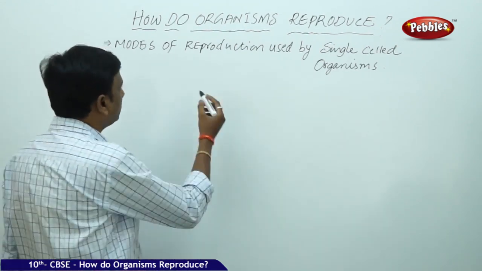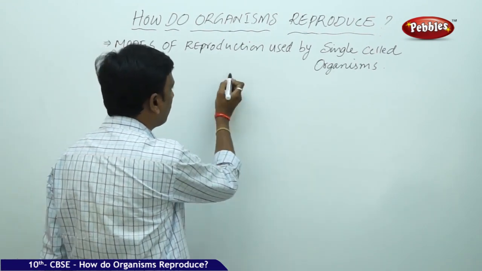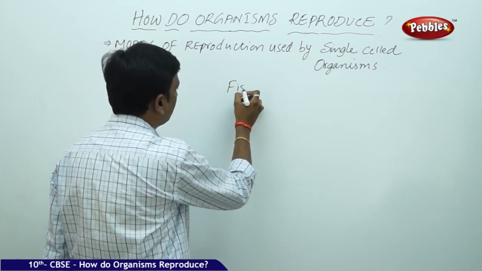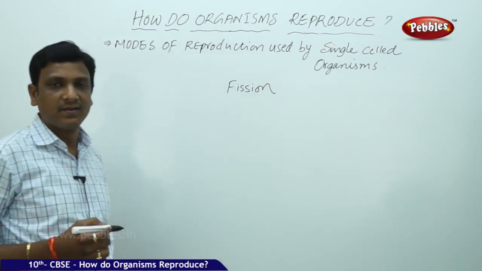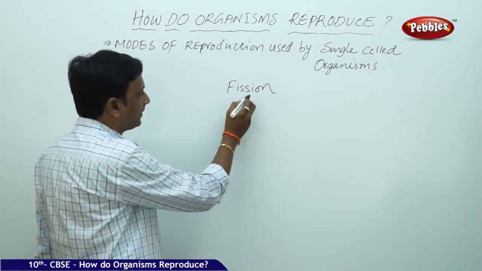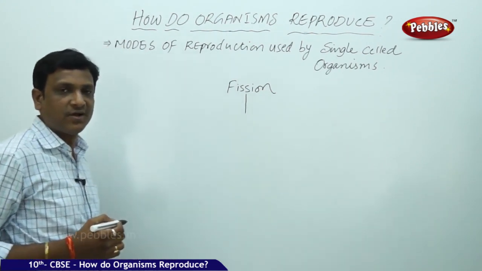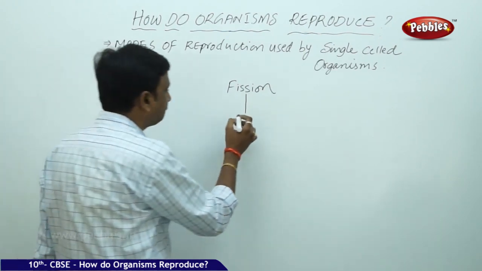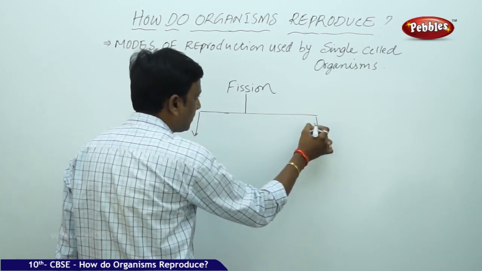Here, the major mode of reproduction used by single-celled organisms is fission. Fission is an asexual mode of reproduction, which means that from a single cell, the production of new organisms takes place. The fission is of two types.